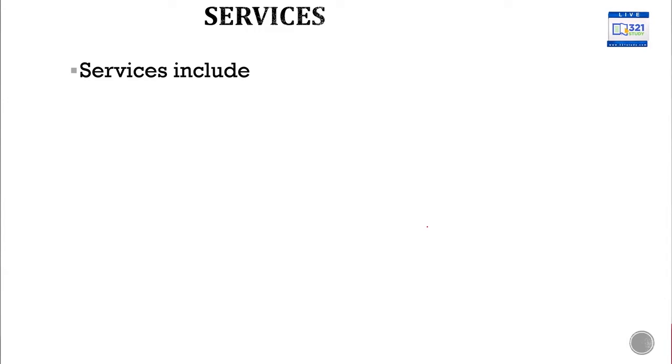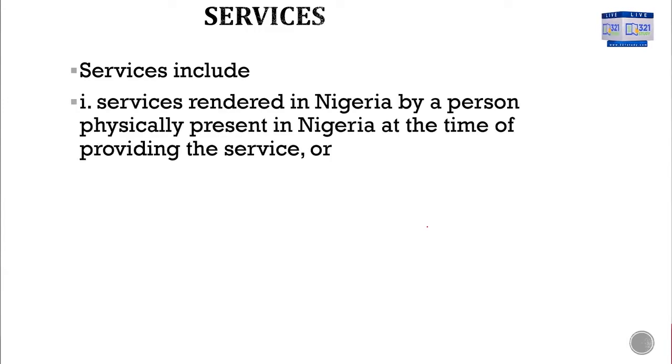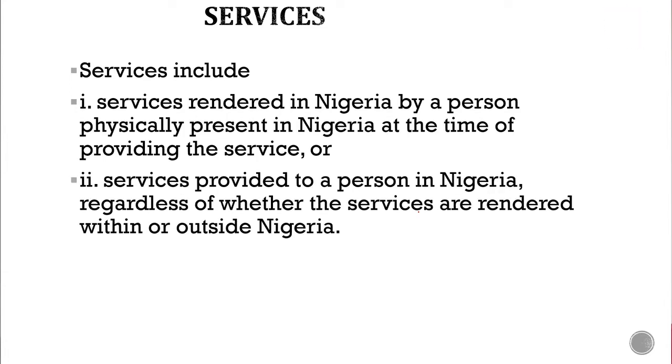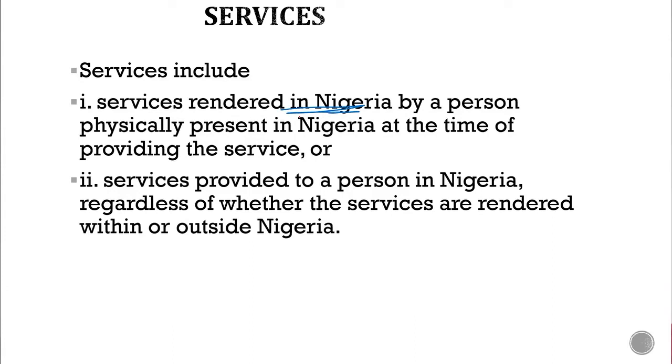Okay? Now, services. Services include, like I said earlier, services rendered in Nigeria by a person physically present in Nigeria at the time of providing the service, or services provided to a person in Nigeria, regardless of whether the service is rendered within or outside Nigeria. Now, the main thing about services is that the services are rendered in Nigeria.